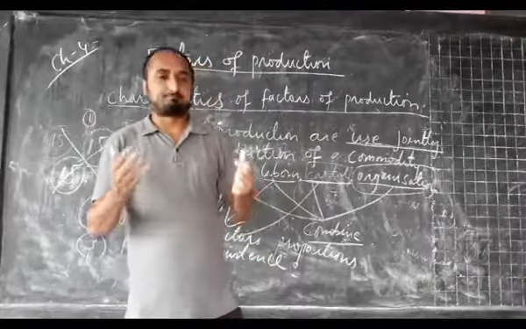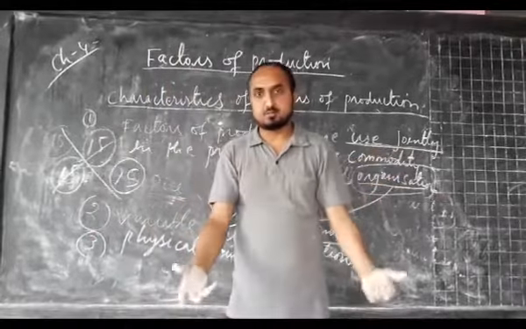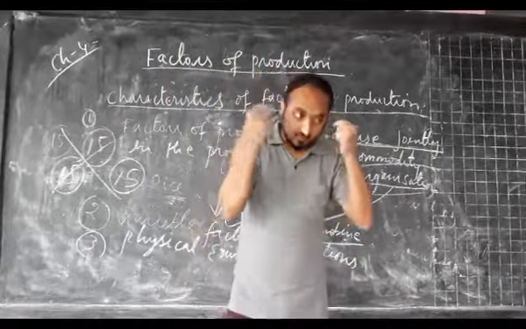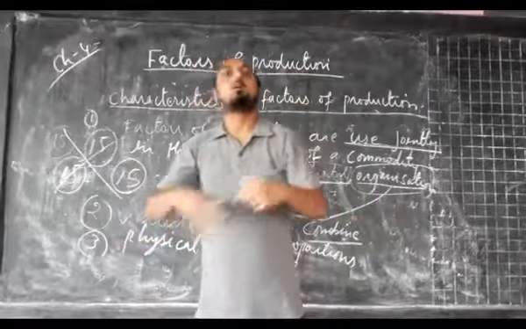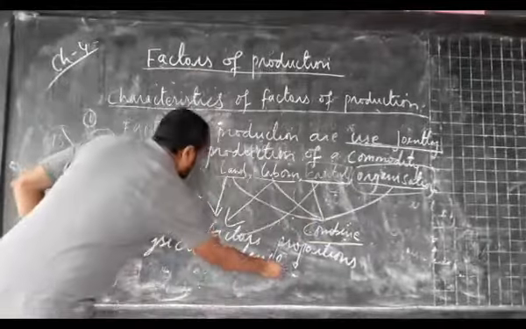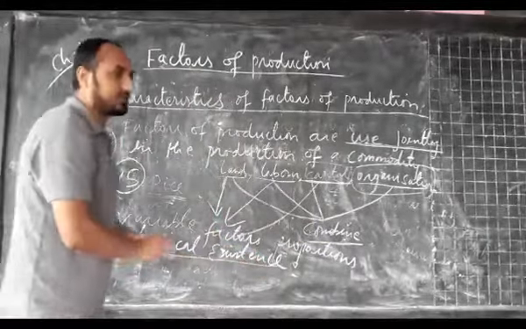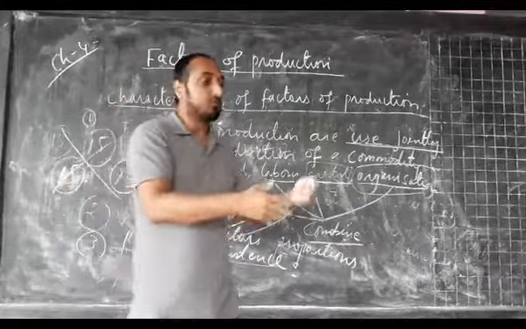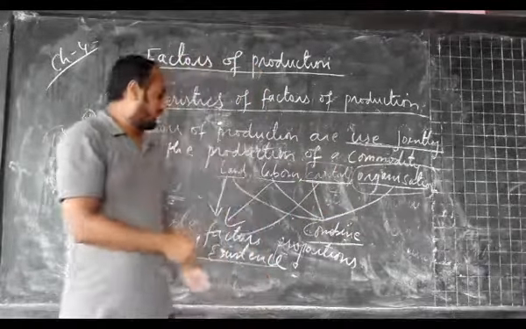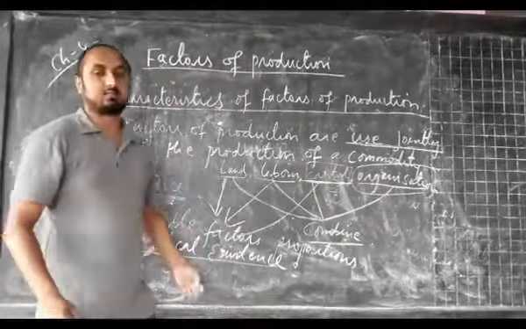Land also occupies some space, and even machine equipment occupies some space, which we can see, touch, handle and control. So that's why all the factors of production have physical existence.